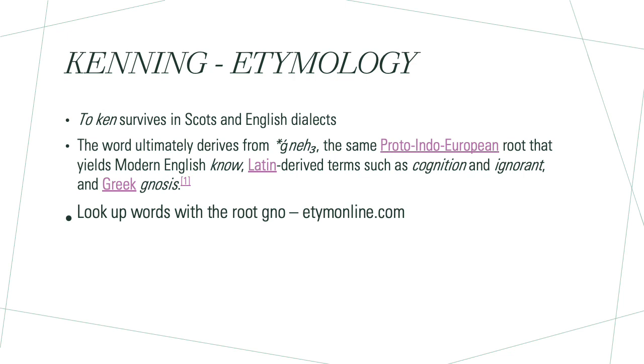So thinking about that gnosis idea and the fact that gno means to know, the gnosis bit means you know it, and the dia bit means a part. So a diagnosis is when you are able to know and separate information. You're able to tell apart what's in front of you. You can see what's important. You can see what's significant. That's what diagnosis means.